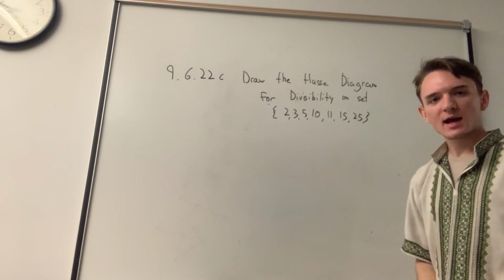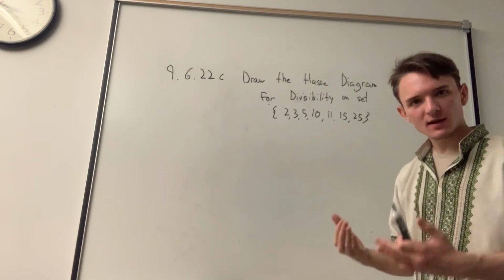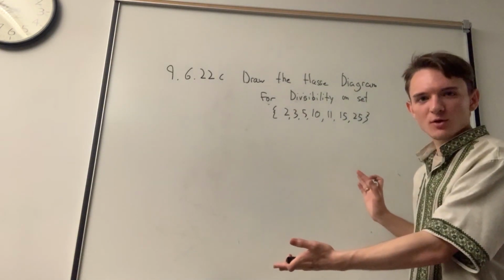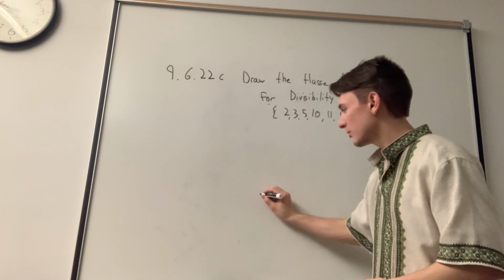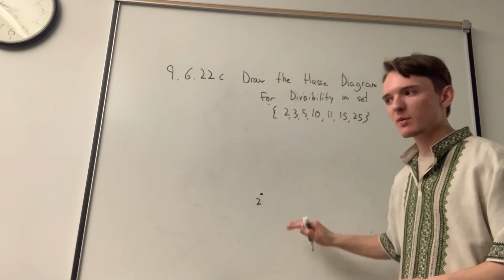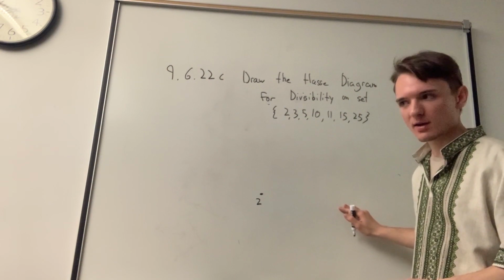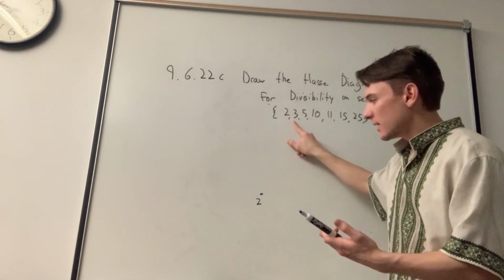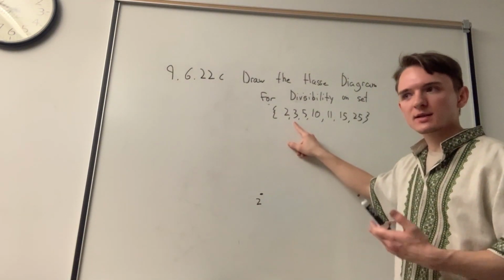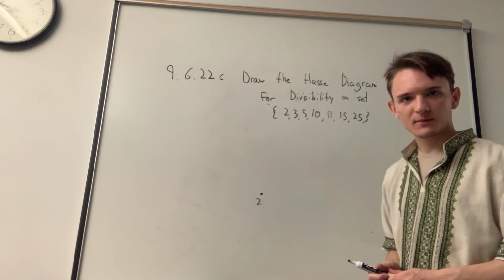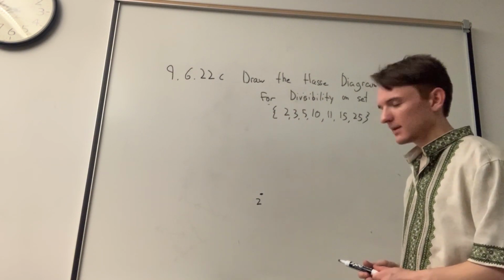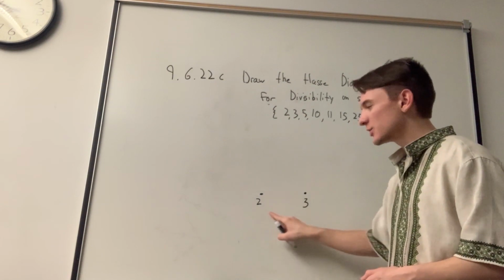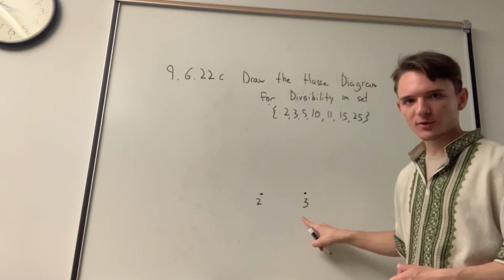But how do we create a Hasse diagram? Well, we go element by element. So we begin with a 2. Because we don't have anything yet, no nodes have been drawn, we can just draw the 2 in its place at the start, at the very bottom of our Hasse diagram. Then we go on. We look at 3, and we ask ourselves, does 2 divide 3? And the answer is no. So we create 3 at the bottom, and there is no relationship between 2 and 3.